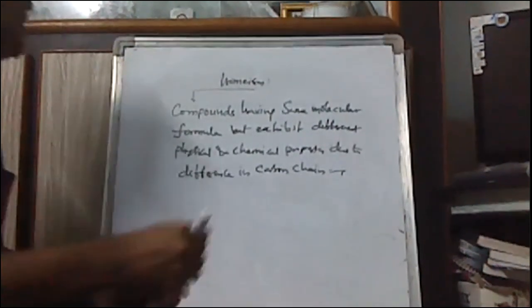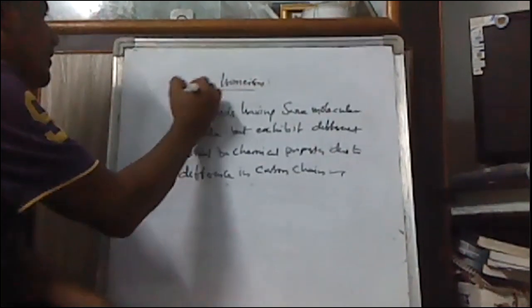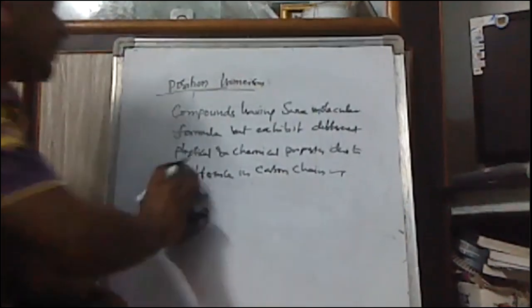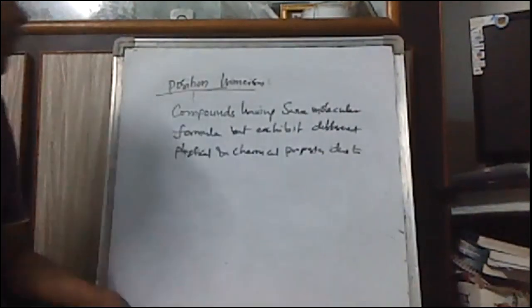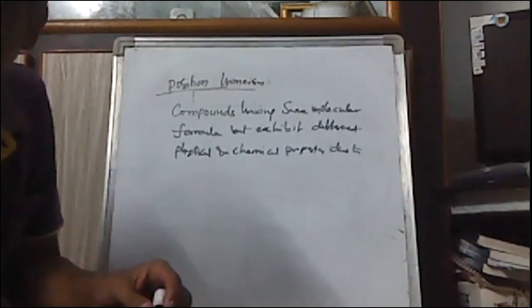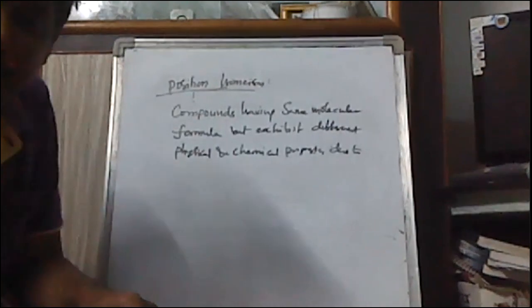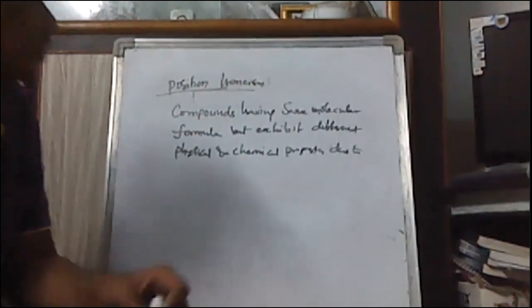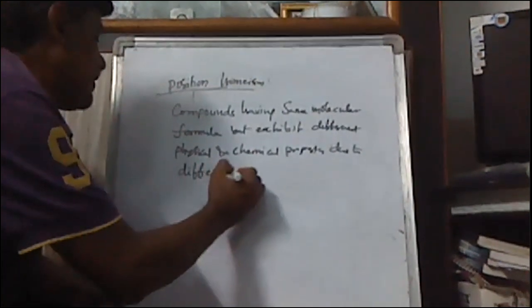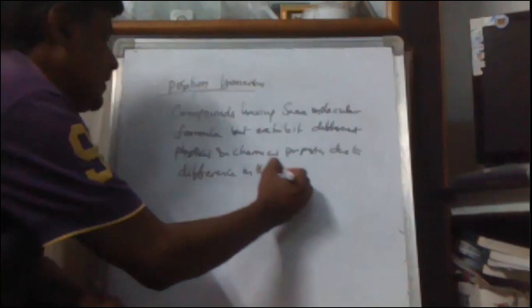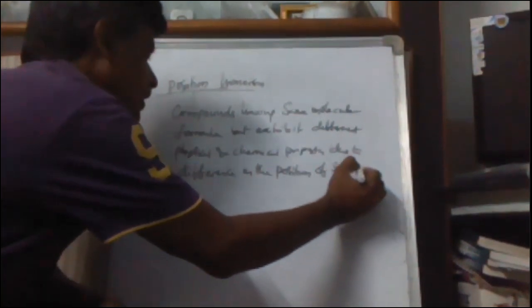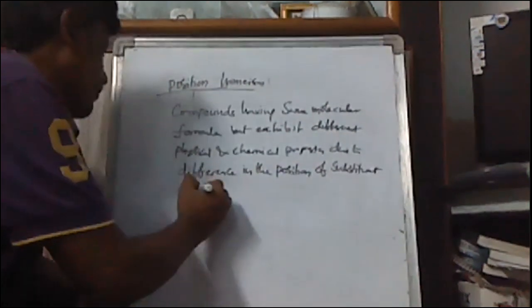The second one is position isomerism. These are also compounds having the same molecular formula, but they exhibit different physical and chemical properties due to difference in the position of substituent or functional group.